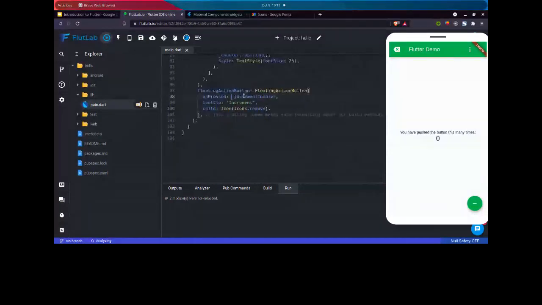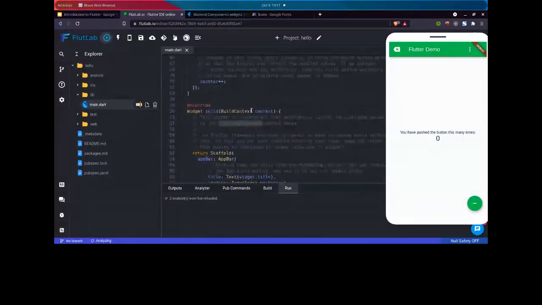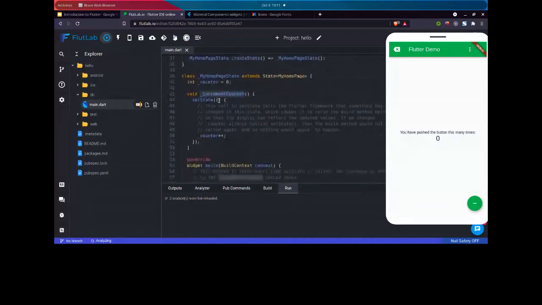Now let's go to this incrementCounter function. Basically, this just increases the counter by one. And here we have a setState function. Let's comment it out for a second, then I will show you what the use of setState is. Print count.